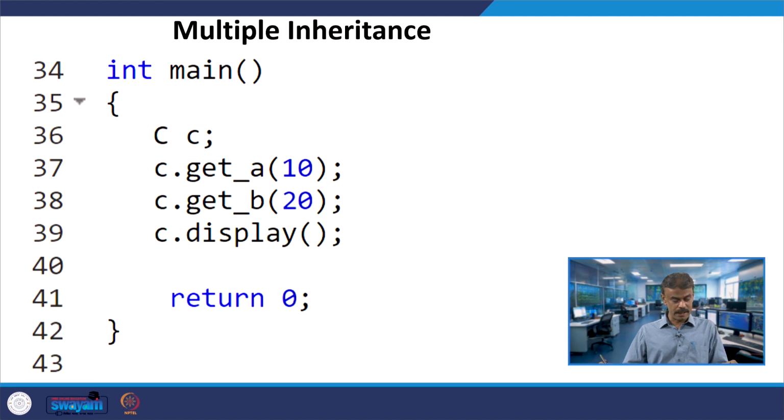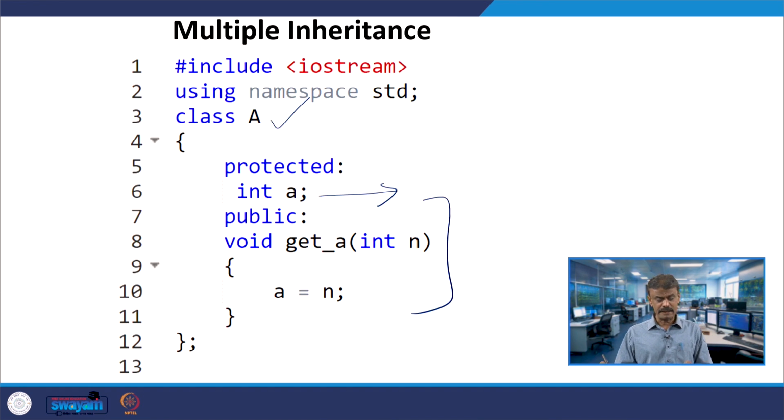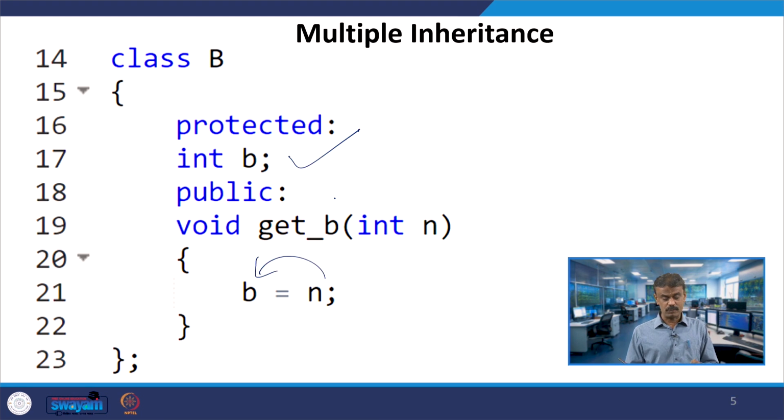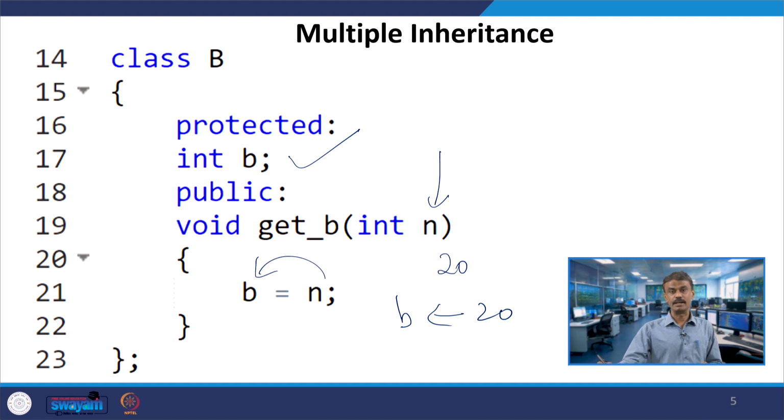Now, in the main program let us create an object C whose class is capital C. This object is invoking get_A by passing 10. When you are passing 10, n is 10, so that will be copied into A. So, A will become 10. The same object C is invoking get_B by passing 20. Now n is 20, so B will take the value 20. So, the A value is 10 and B is taking the value 20.